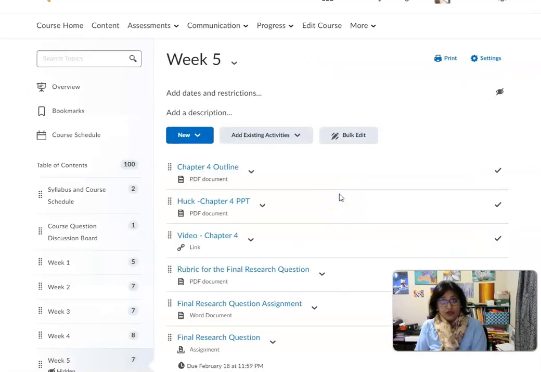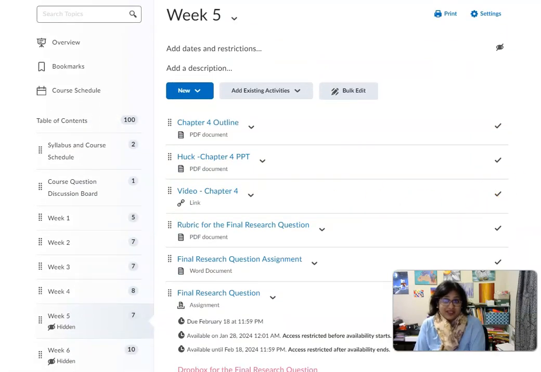So if you have an approved research question, you basically are getting double points for it because you are just copy pasting that research question here. So this week, chapter 4 quiz and your final research question.